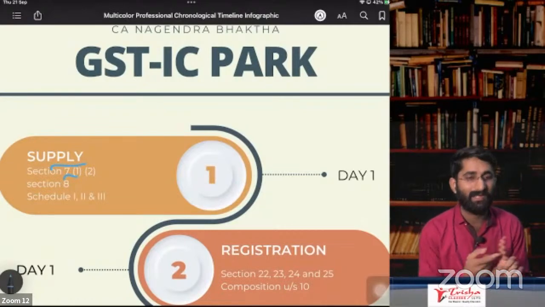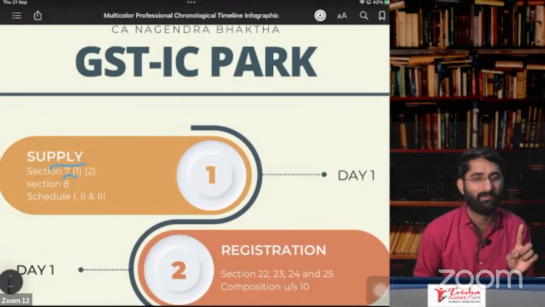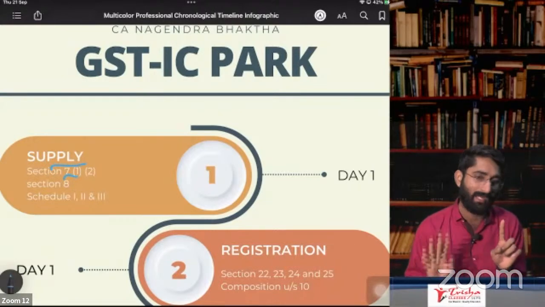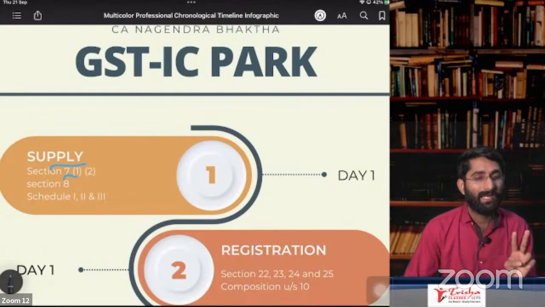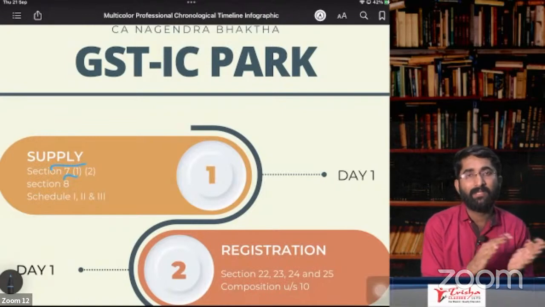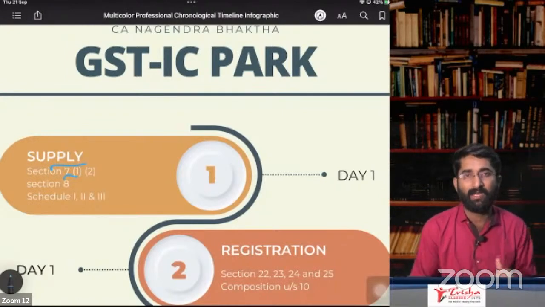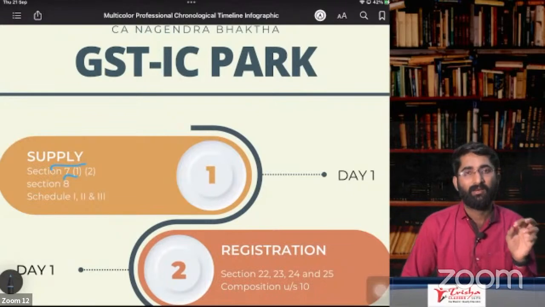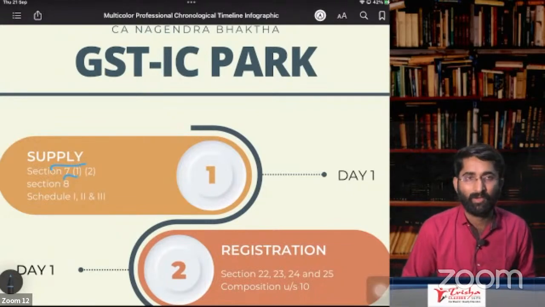Paragraph number 1 is about permanent transfer or disposal of the asset on which ITC is availed. Second one, related person. In case of related or deemed distinct person, if you are transferring the goods from you to the related person, it will be considered as supply. Who is related person?